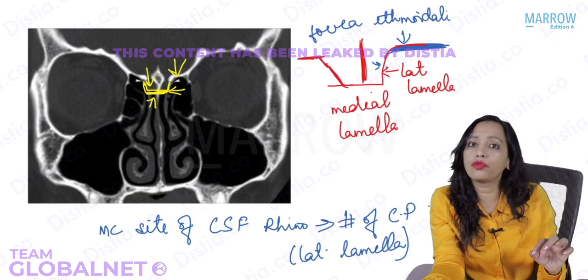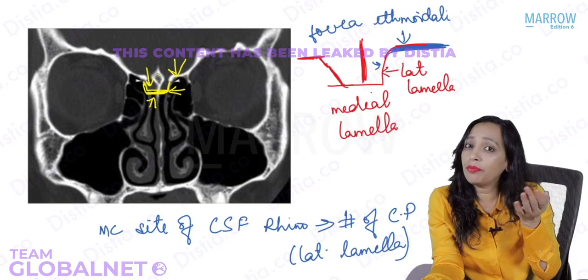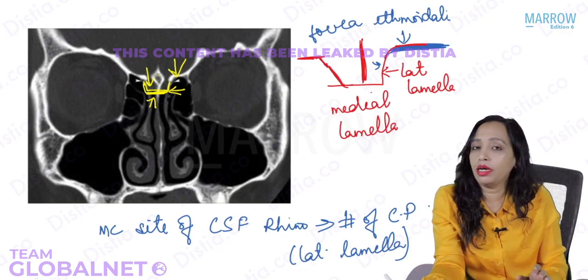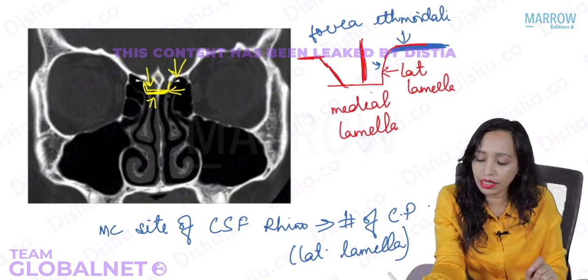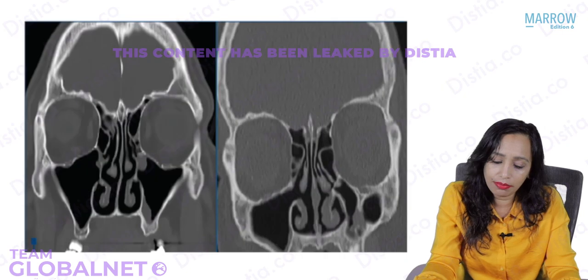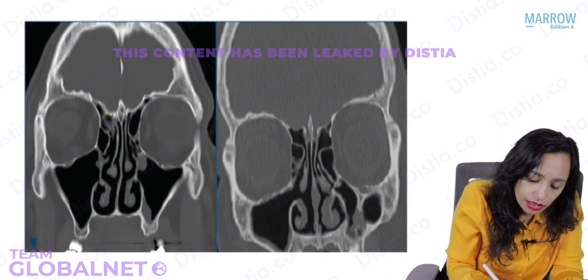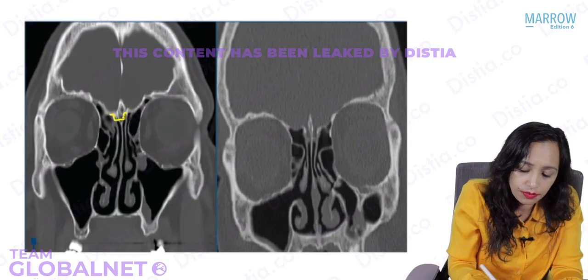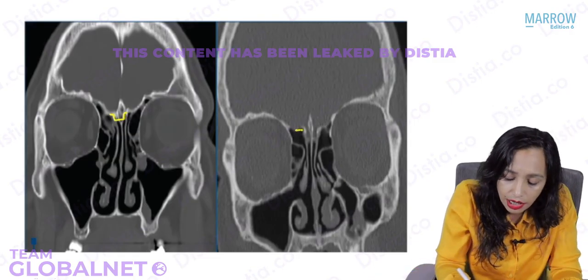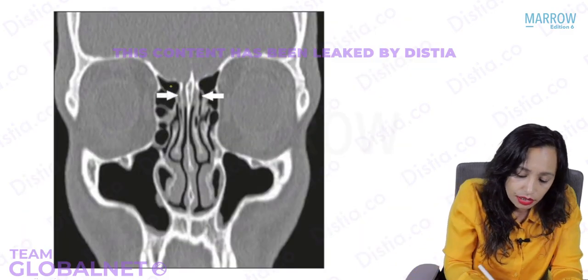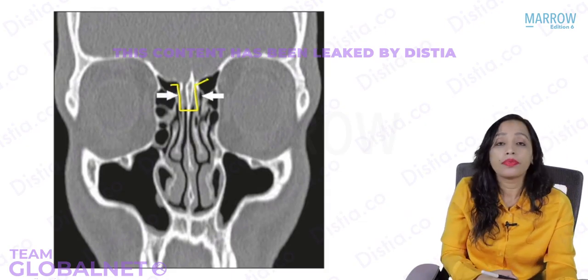Now, this olfactory fossa can be a little deep, can be very deep. According to the depth, it has been divided into 3 types, and this was done by Keros. So just see here, in this patient, this is the olfactory fossa. See, this much. Now here it is this deep. Can you make out? Yes.